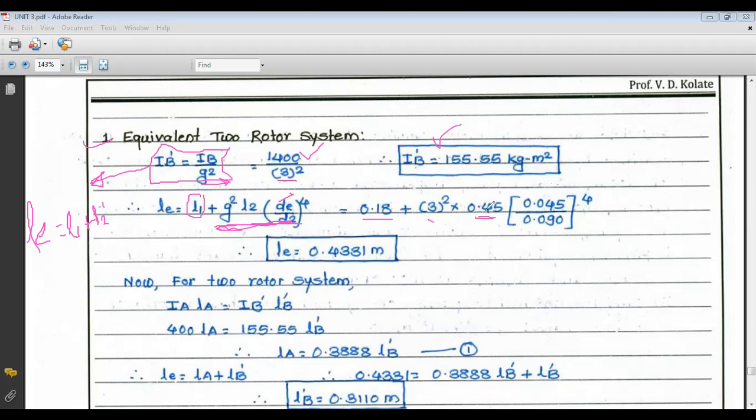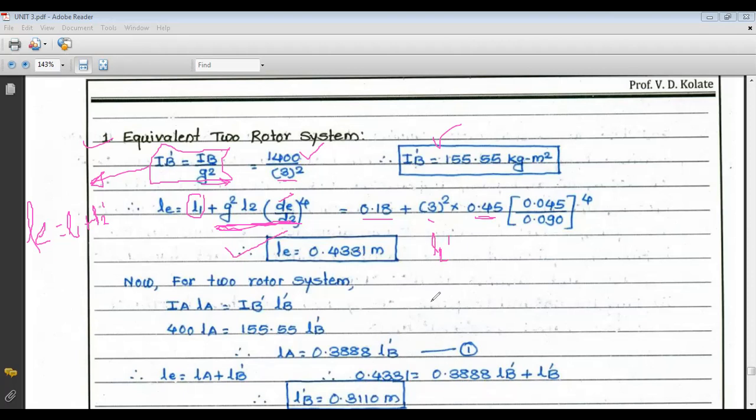After calculation, we get the value of LE, that is the equivalent length, which is 0.4331 meter, that is 433 mm. From that, we can find out the value of L2 dash. So L2 dash is nothing but 433 minus 180.